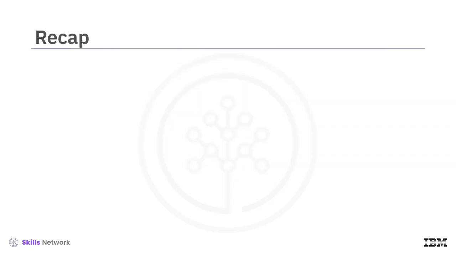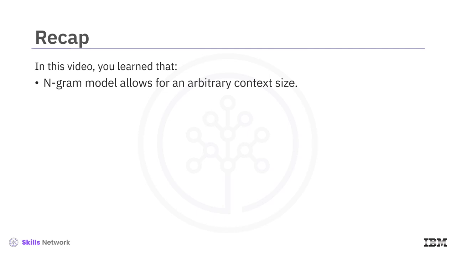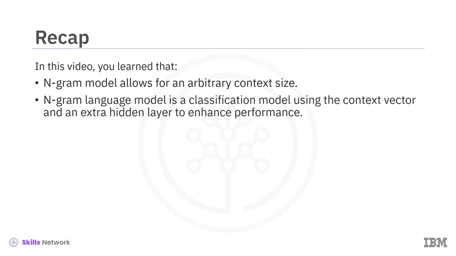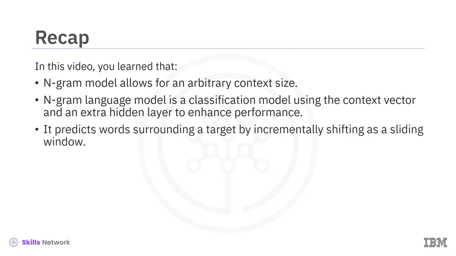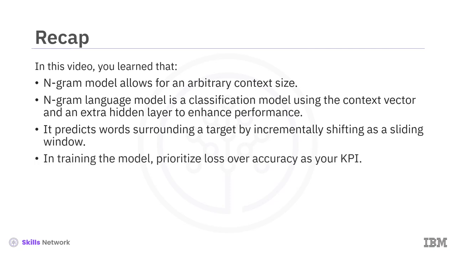Let's now recap what you learned. In this video, you learned that an ngram model allows for an arbitrary context size. In PyTorch, the ngram language model is essentially a classification model, using the context vector and an extra hidden layer to enhance performance. The ngram model predicts words surrounding a target by incrementally shifting as a sliding window. In training the model, prioritize the loss over accuracy as your key performance indicator or KPI.